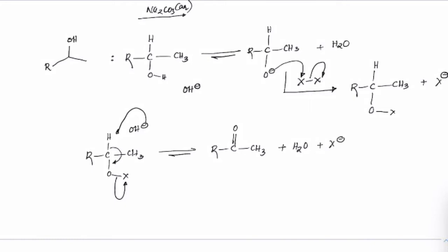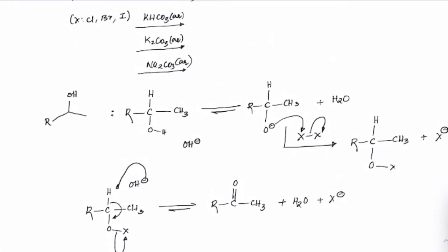Okay. Now you could ask me, sir, how is this reaction favored? There are two reasons for it. One, there is a sufficient amount of base. Second, C double bond O is strong. So this is a very strong bond. The motivation is that if it can form a strong bond, here it will undergo oxidation.